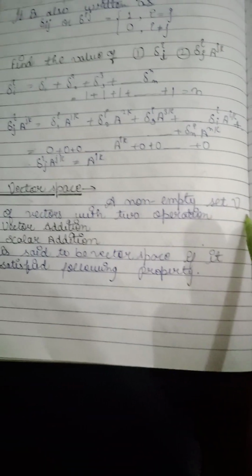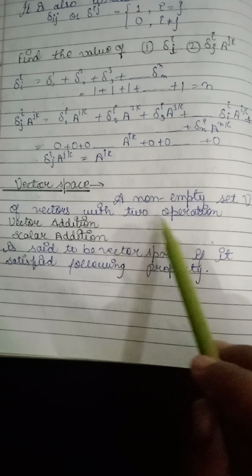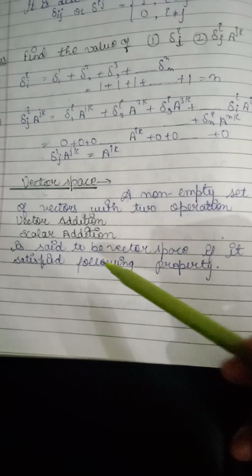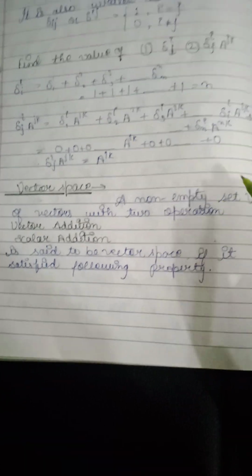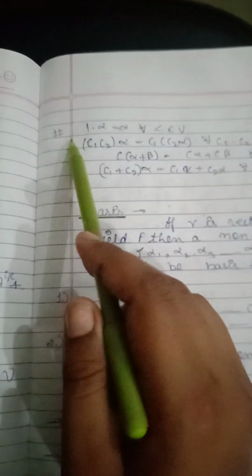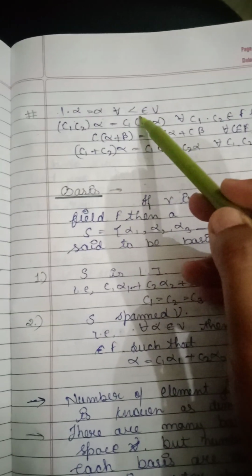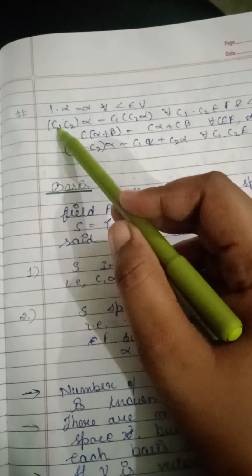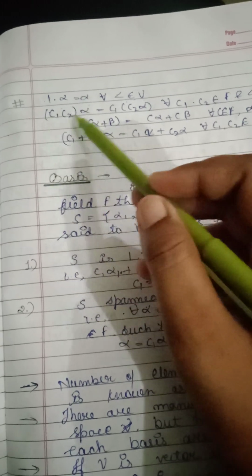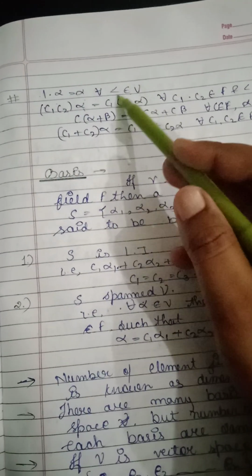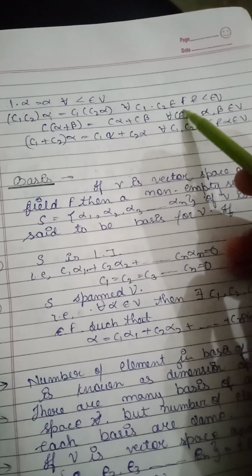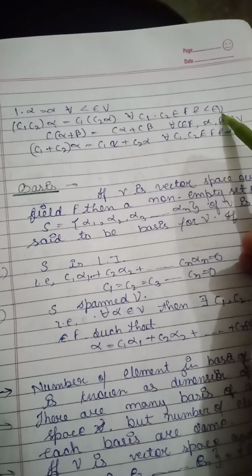A non-empty set V of vectors with two operations, vector addition and scalar multiplication, is said to be a vector space if it satisfies the following properties. The properties are: 1 dot alpha equals alpha for all alpha belonging to V; (C1 C2) alpha equals C1 (C2 alpha) for all C1, C2 belonging to F and alpha belonging to V.